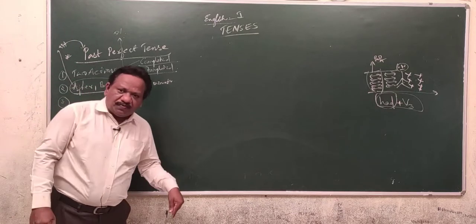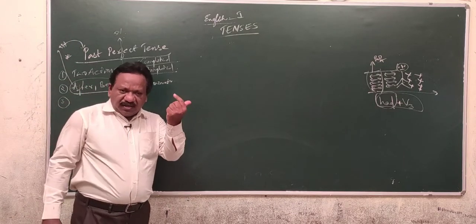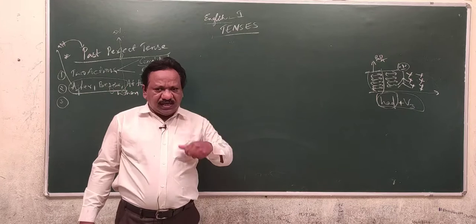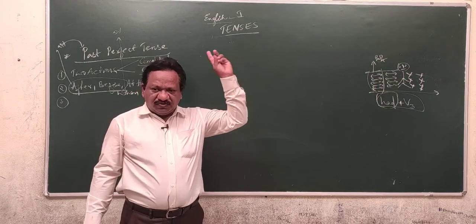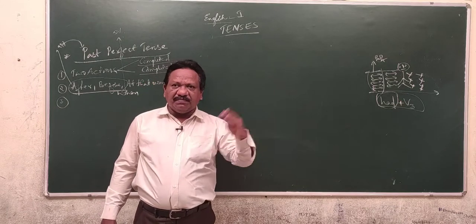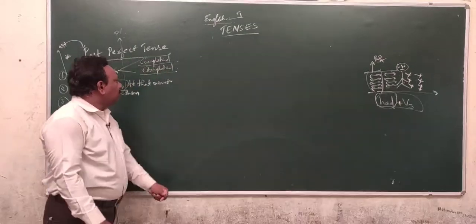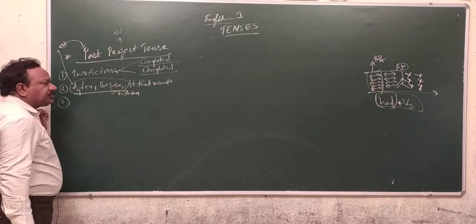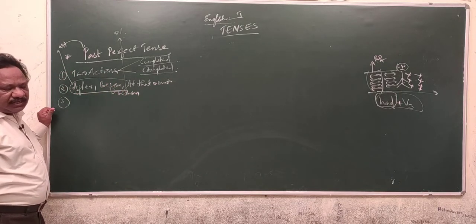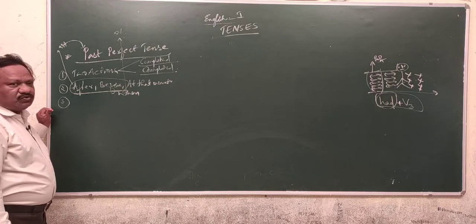If the action was going on in the past, we use the past continuous. If the action completed in the past, we use past perfect. So, after, before, when conjunctions can be used, at that time, at that moment phrases can be used.